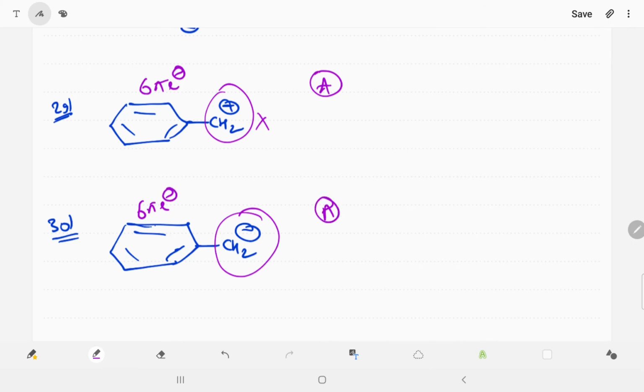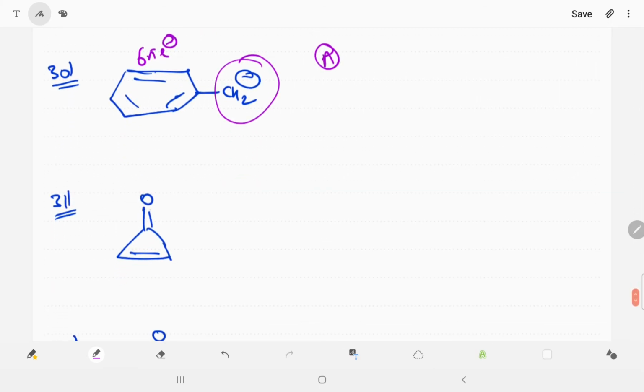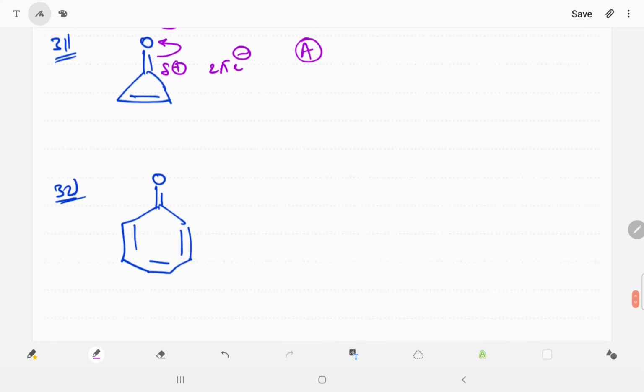which means aromatic. In the next question, oxygen is more electronegative, so it is withdrawing the electrons toward the upper side, this is a partial positive charge, there are 2 pi electrons, so we can say aromatic. Now in question number 32, this is withdrawing the electrons to the above side, so this will make a partial positive charge. Now there are 6 pi electrons and a positive charge, which means aromatic.